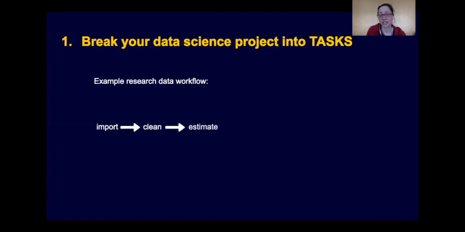We might run an analysis, so we may be analyzing, or in this case, let's say, once we have the data clean, we want to estimate. Then in this example workflow, we might want to apply the estimates. So we're going to use the estimated data points and then apply those to some kind of model. And then we want to visualize our results so we can share them with the public or in a paper and so forth. So this is an example research data workflow, and the project you're working on might look different, but in general, we can talk about these 5 tasks.